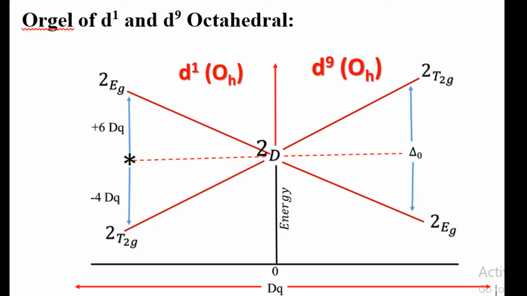In the case of d9 systems, the Eg set is down and the T2g set is up. That is, in d1 and d9, it is the whole inverse. The term symbol in d1 and d9 is the same, but the splitting is inverse. This is a very important topic for answering NET exam questions on spectroscopy and term symbols. It is a point to focus on.